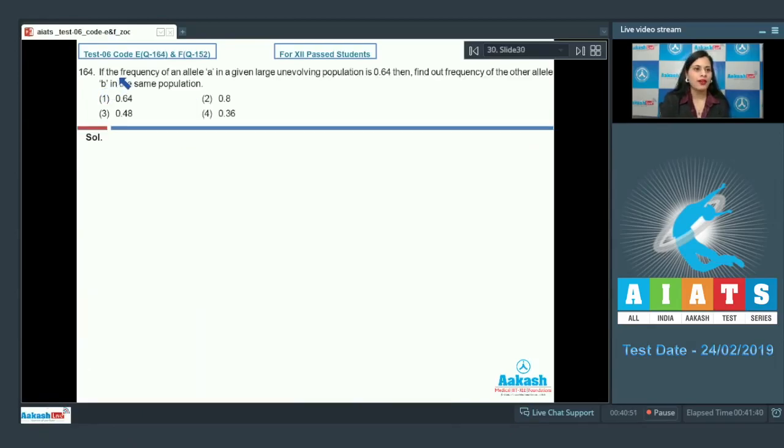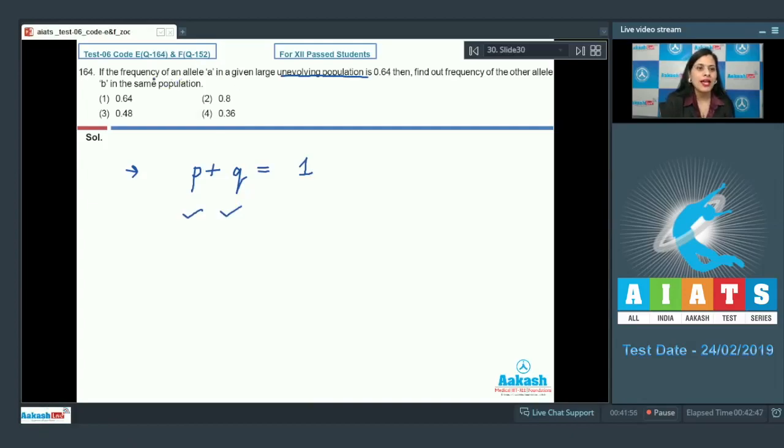Question number 164. If the frequency of an allele A in a given large unevolving population is 0.64, find the frequency of the other allele B in the same population. We know that if the population is not evolving, it follows the Hardy-Weinberg principle, according to which p plus q equals 1, where p and q represent allele frequencies.